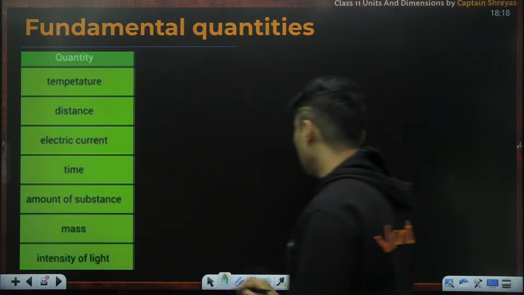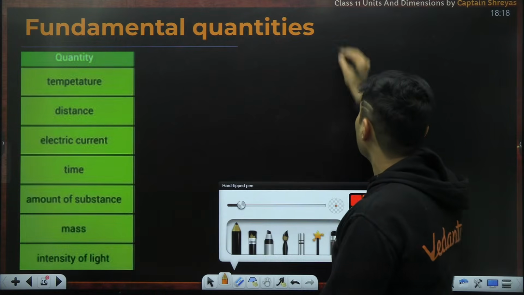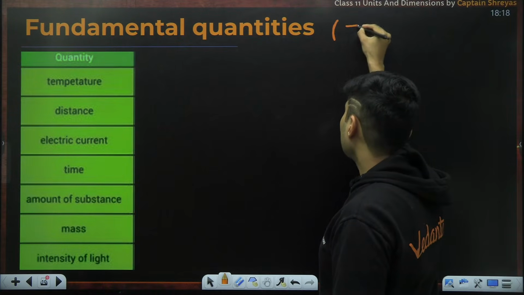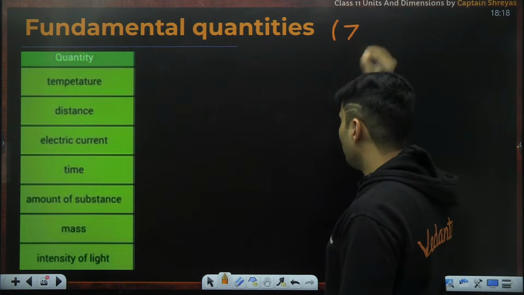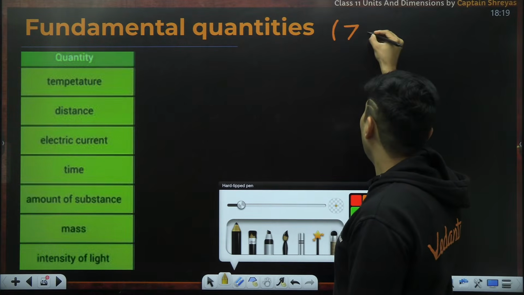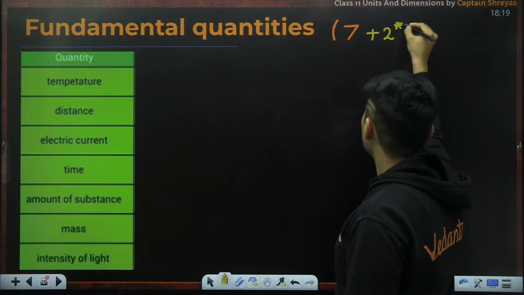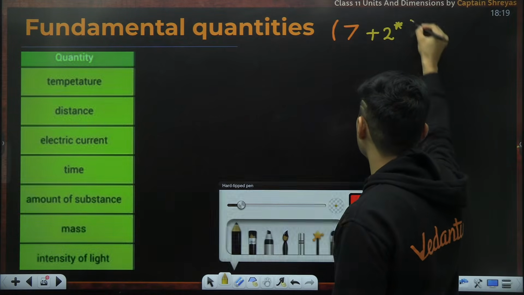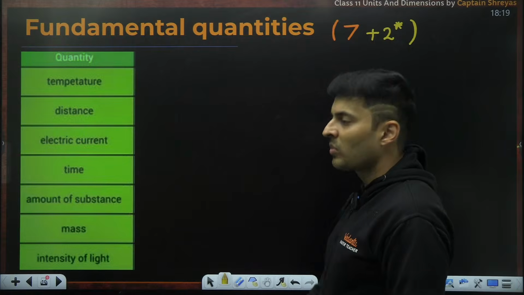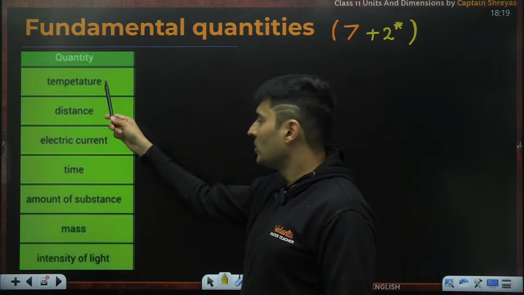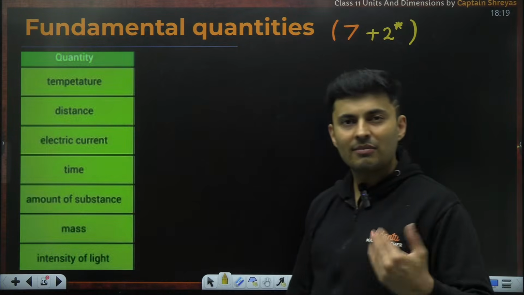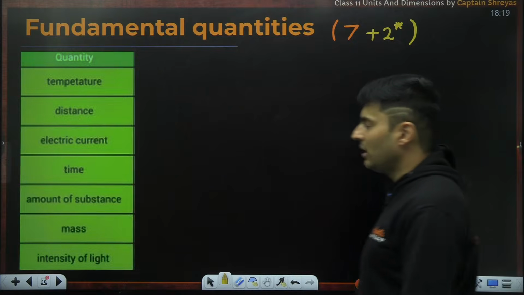The fundamental quantities, there are how many of them? There are seven quantities. There are seven quantities, but I will also do one thing. I will put plus 2 and I will put an asterisk. And you will be like, sir, where are those two, sir? I cannot see those extra 2 that you have put over here. Don't worry, I will come to it in a bit. So those are called auxiliary fundamental quantities. We'll come to it after some time.